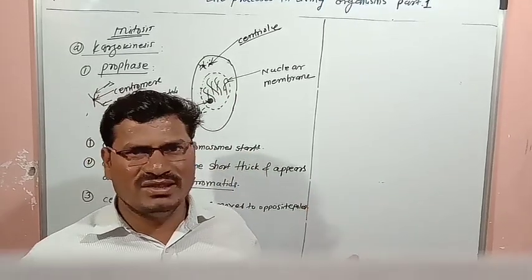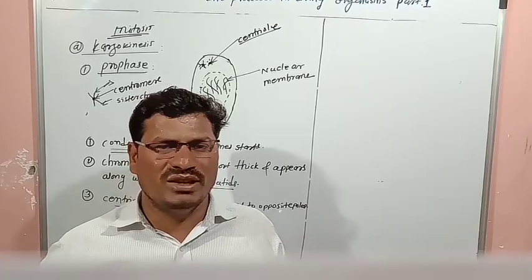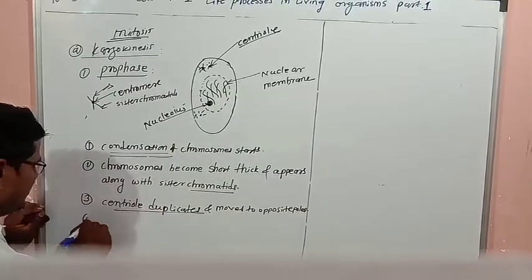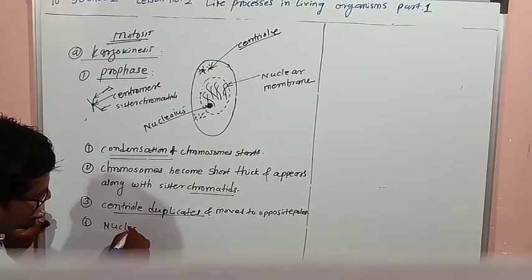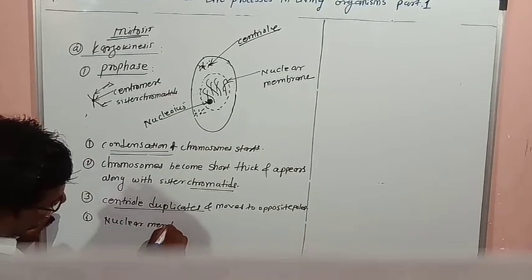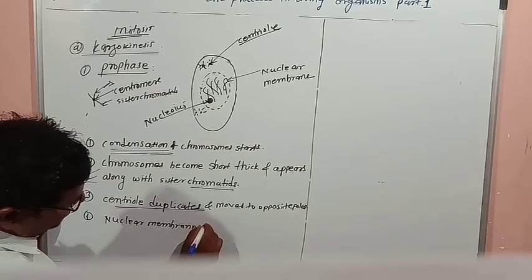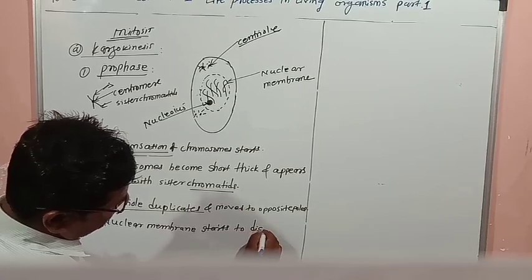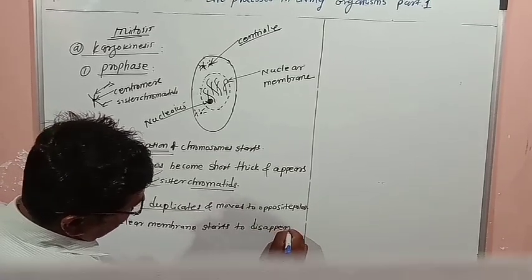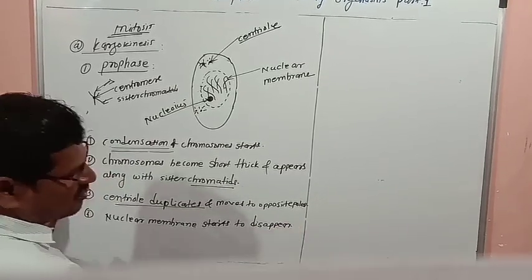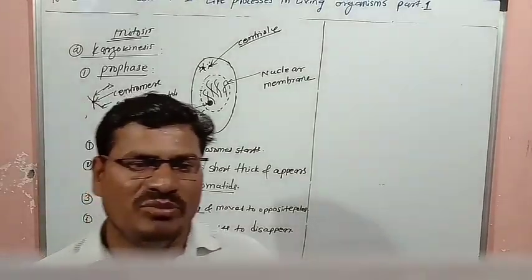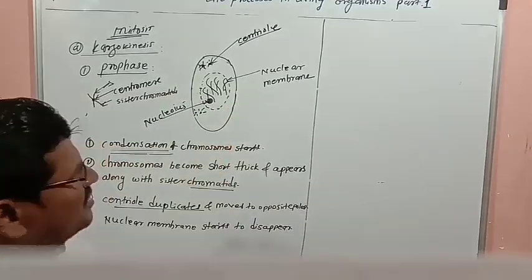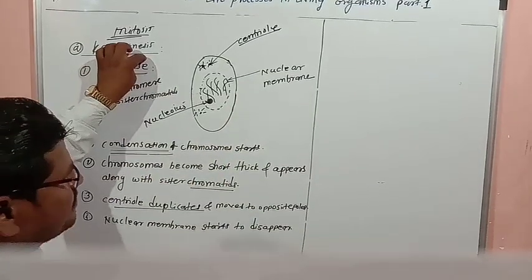The membrane which is present around the nucleus is called the nuclear membrane. So the fourth point is the nuclear membrane starts to disappear. That means it will vanish. So which changes take place in the prophase?